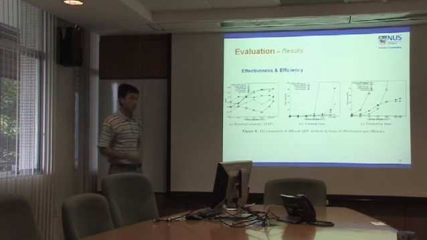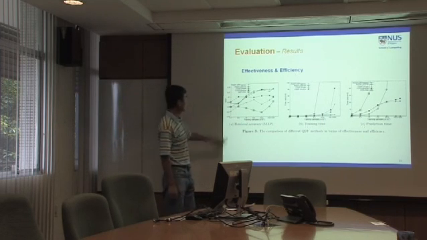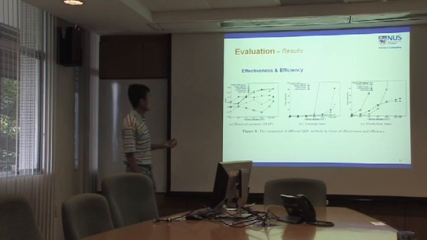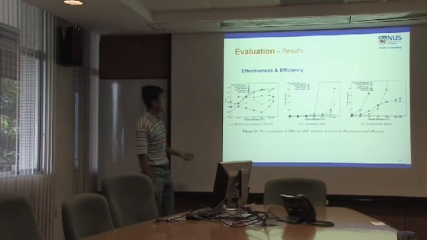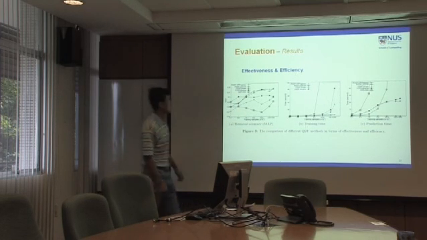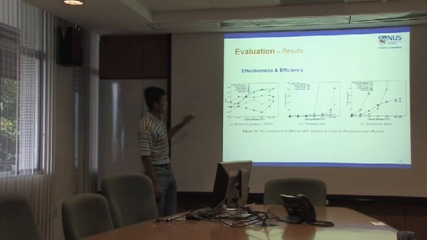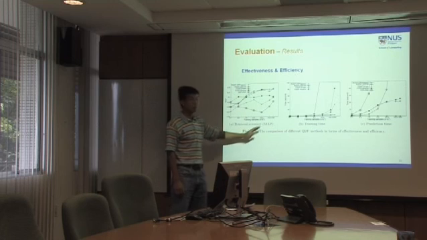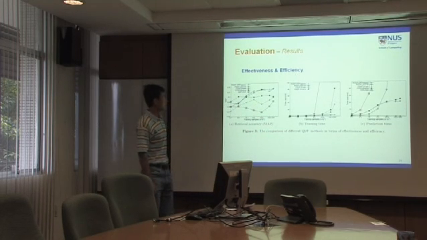Here are some results. In terms of effectiveness, we focus on figure A first. Figure A shows the MAP, mean average precision, for different methods when they are trained using different numbers of training samples. If we look in this direction, the overall trend is that the more training samples we have, the better the system will perform.